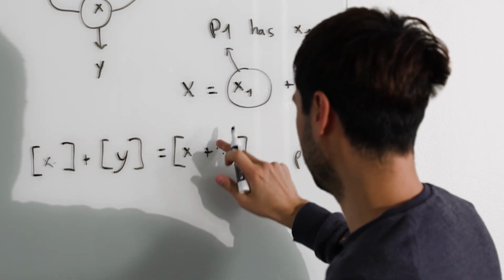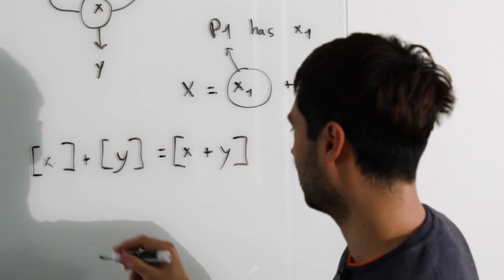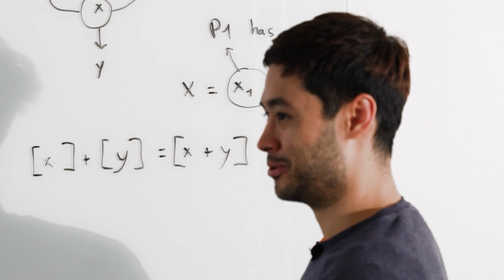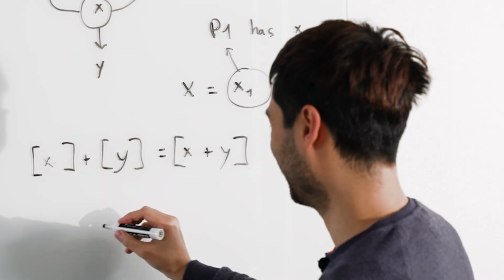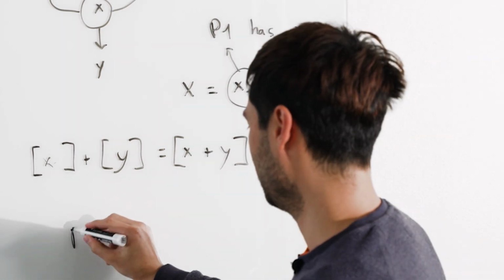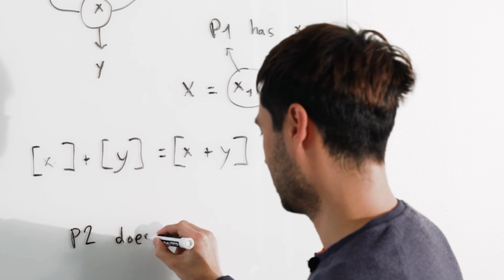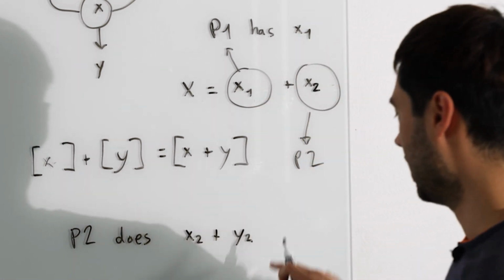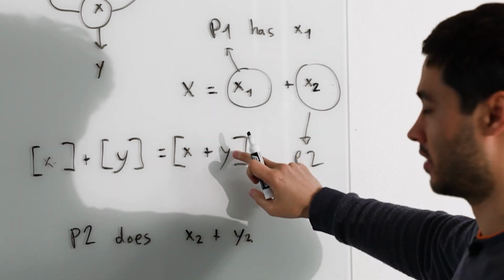So what you're saying is that I would add x1 and y1. Well, no, because you're participant number 2. Oh, sorry, you're participant number 1. Okay, right. So I would add x2 and y2 and report that. P2 does x2 plus y2. And that is the share of this value here.